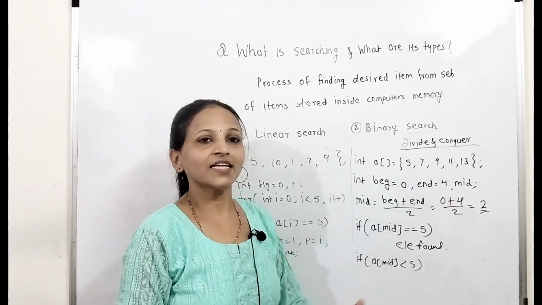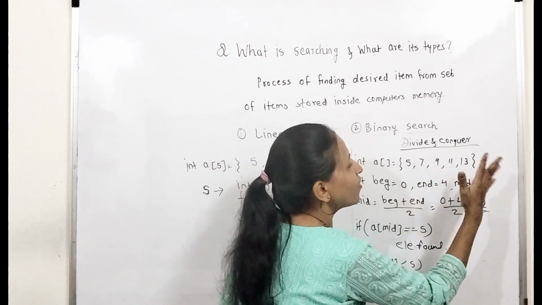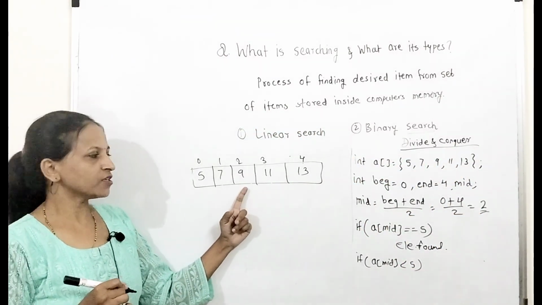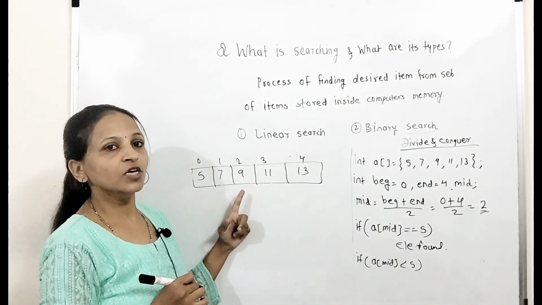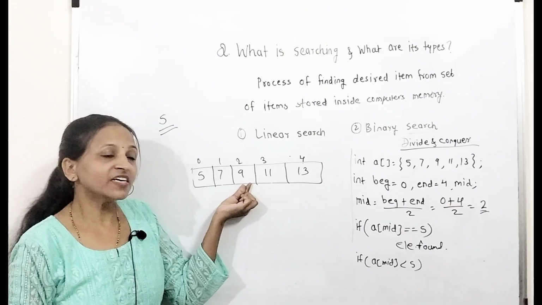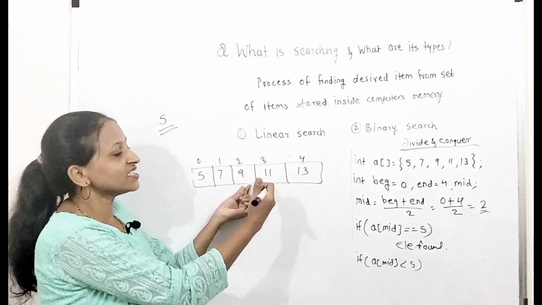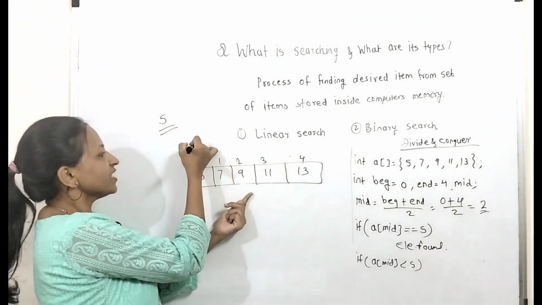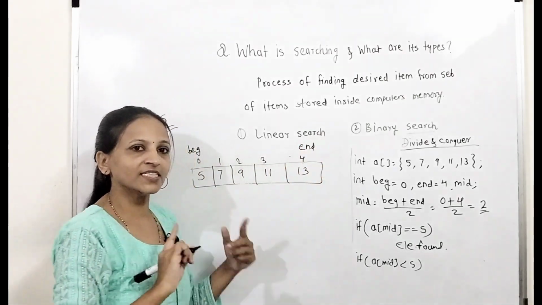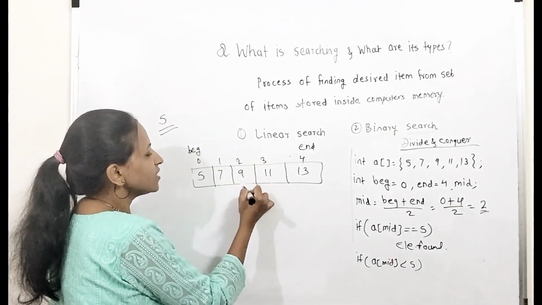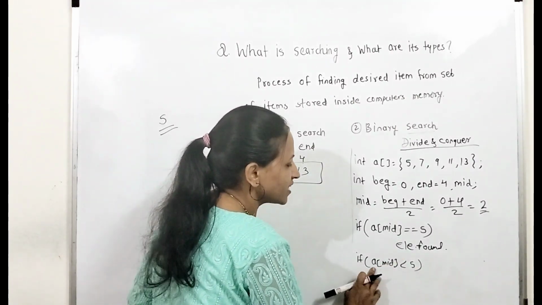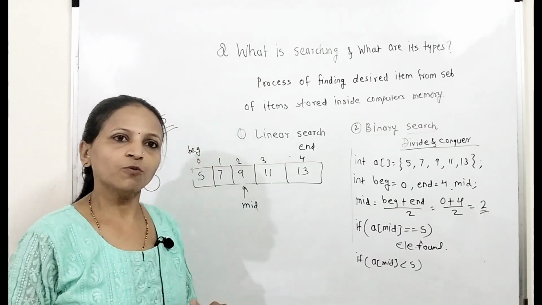Search element greater than the mid one means it will be on the right side of the array. Currently the mid index is pointing to this one. Mid index has the value 2, that's why the element is 9. If A of mid is less than S, then S is on this side. Currently the beginning variable has value 0 and the end variable has value 4, the first and last index. Currently mid is this one. We can also write it as S is greater than A of mid. Both are the same.